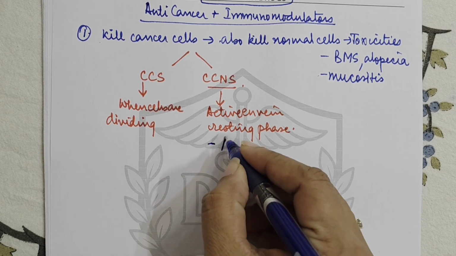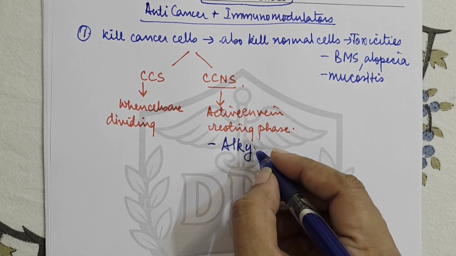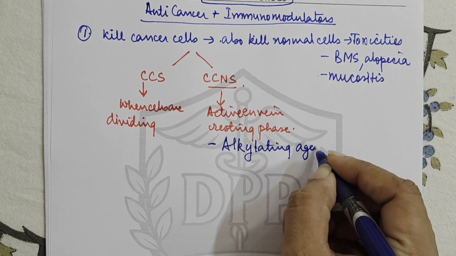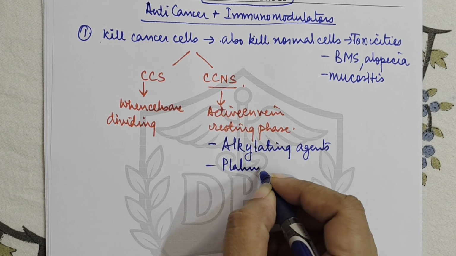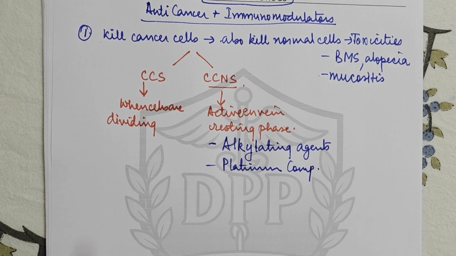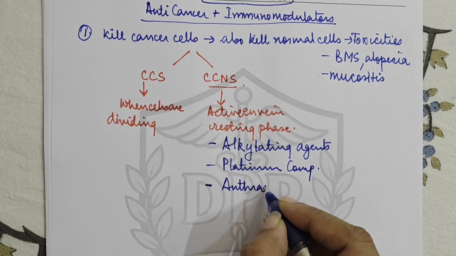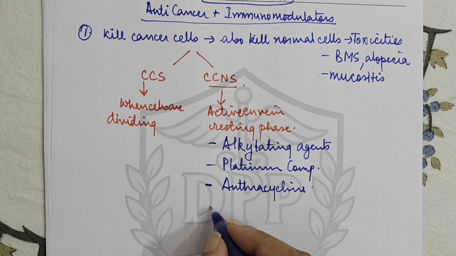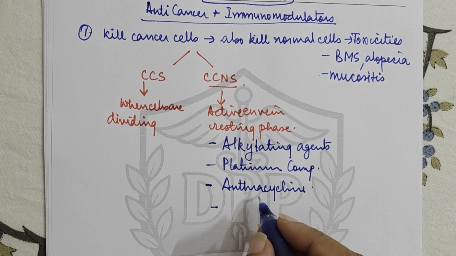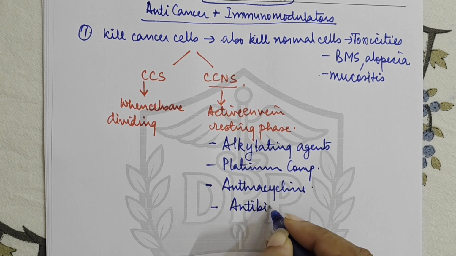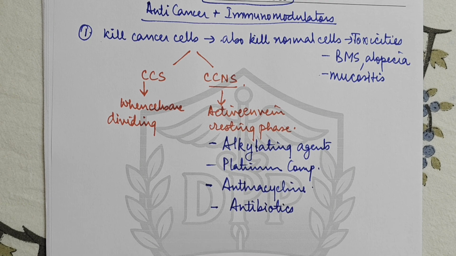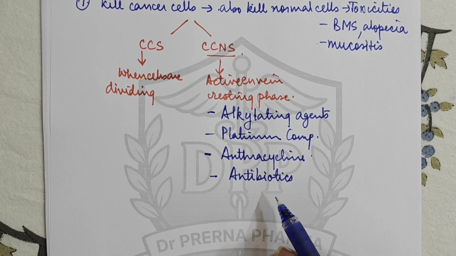Now in the non-specific category, we have alkylating agents. That is the first category. Then we have platinum compounds, in which we have cisplatin, carboplatin. We'll be seeing them individually also. Then we have anthracycline derivatives, that is doxorubicin, daunorubicin, mitoxantrone. Then we have antibiotics also, which are active against tumors, like dactinomycin or mitomycin. So these are the drugs which are cell cycle non-specific.